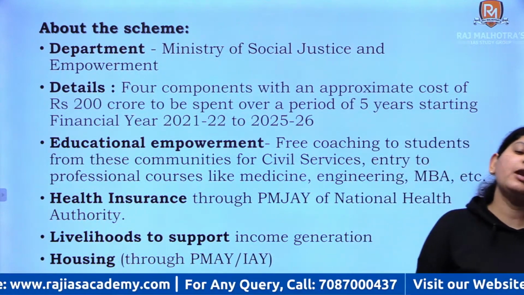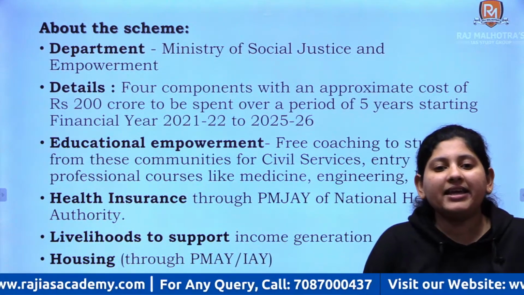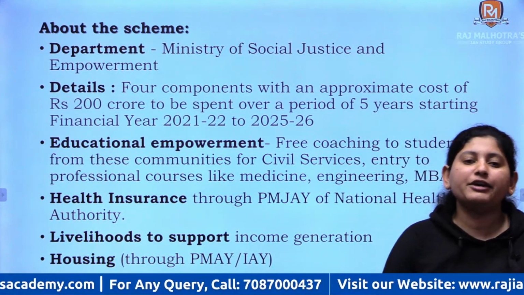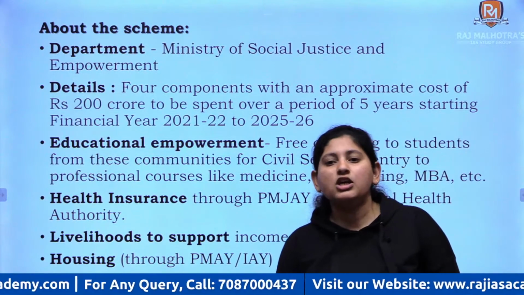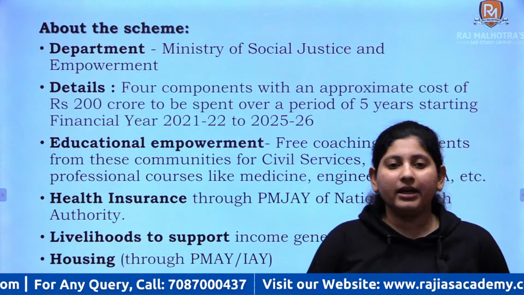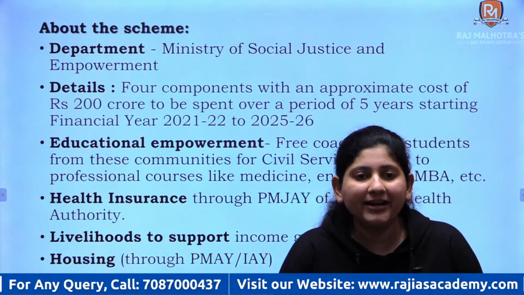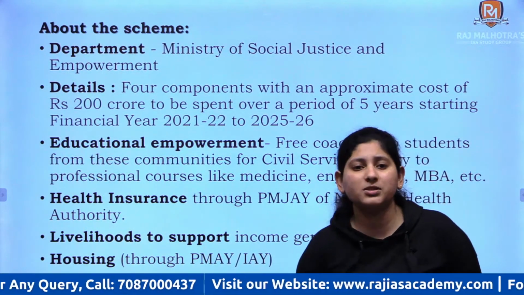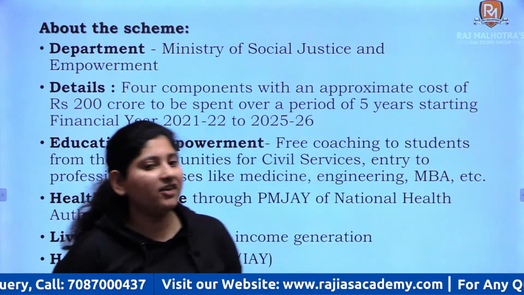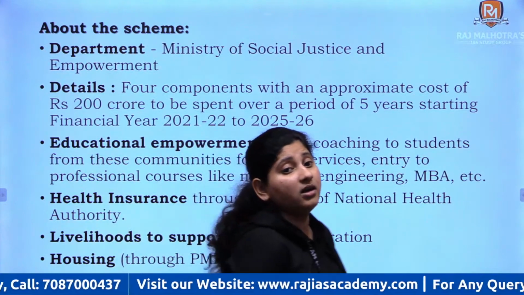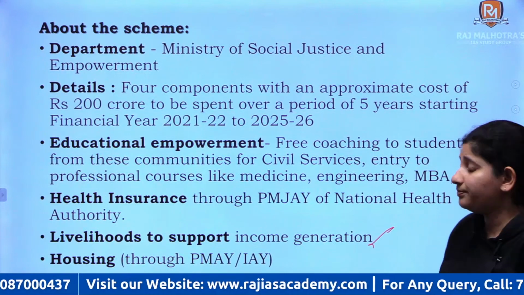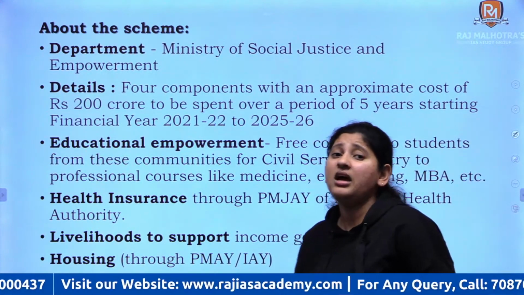We are going to help the tribal children so that they can become an active part of our civil service community, and they can get into proper professional courses so that they can break this cycle of poverty and ignorance, right? We are going to provide them health insurance through this Pradhan Mantri Jan Aushadhi Yojana by the respective health authority, and we are going to provide them livelihood support for income generation through various skills, right?